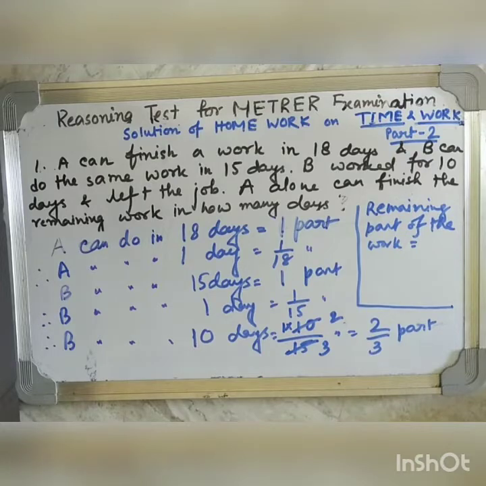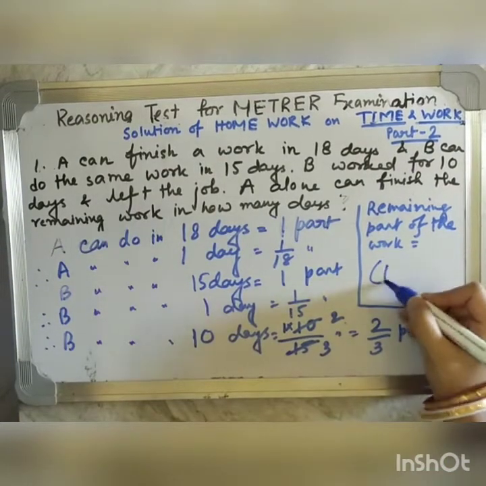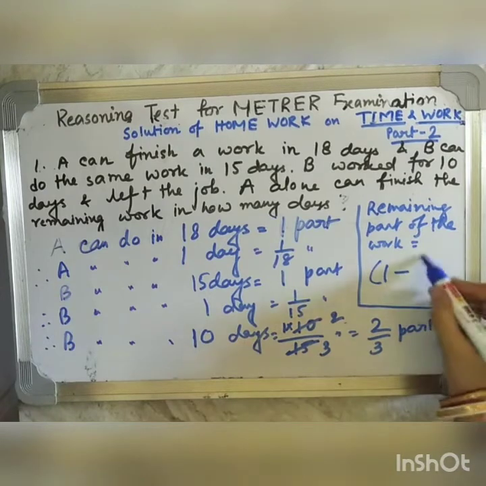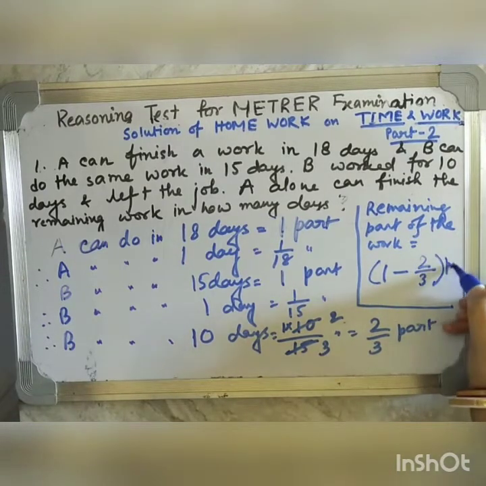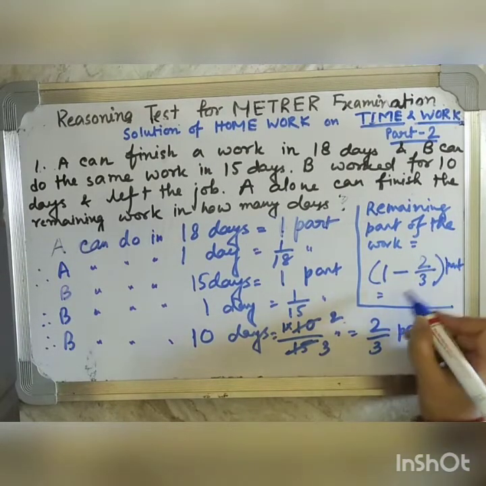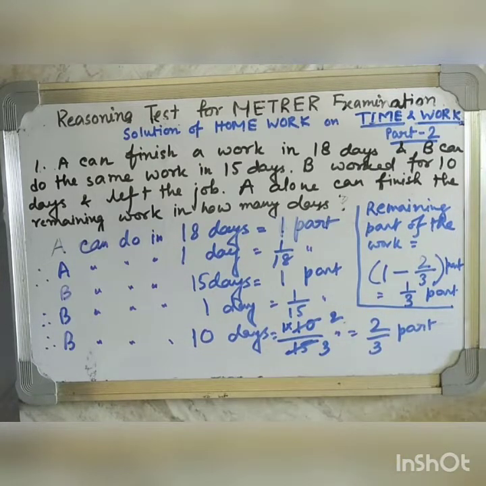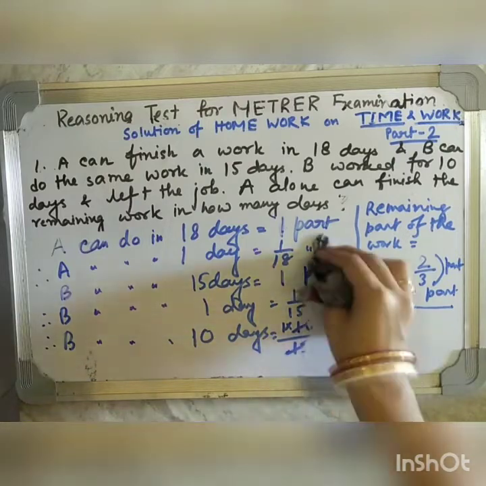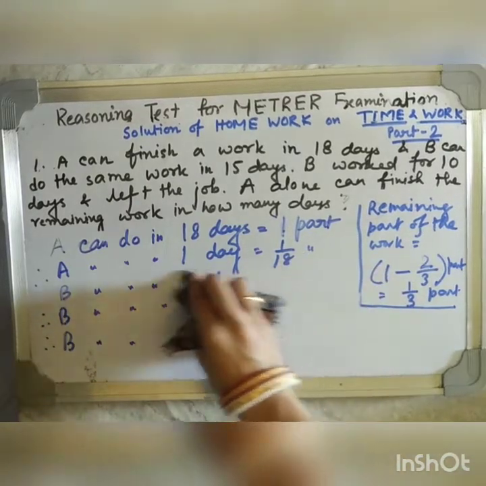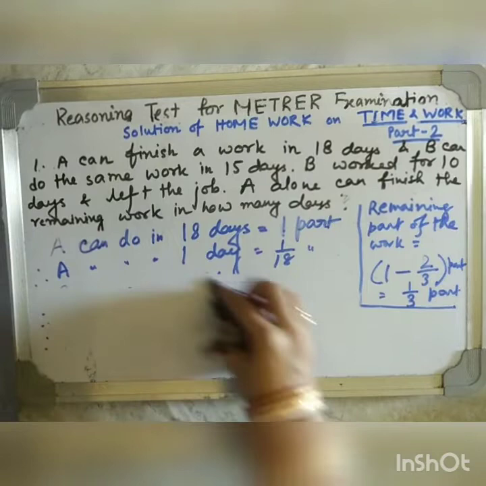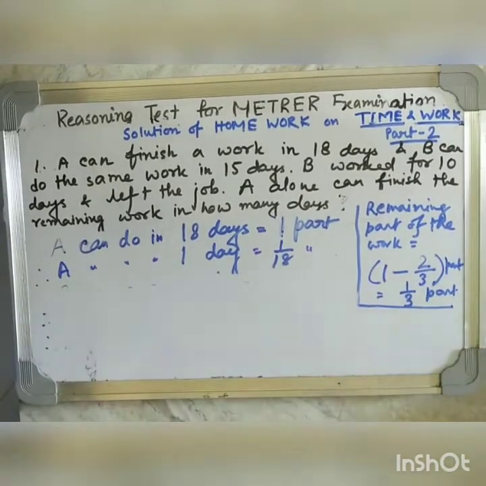So A will do how much? The whole work is 1. 2/3 part is already done. So, 1/3 part will be done by A only. And this is the remaining part. So, in the question it is written A is completing the task in 18 days. So, A is completing one part in 18 days. So, how long 1/3 part will be taken by A to complete?